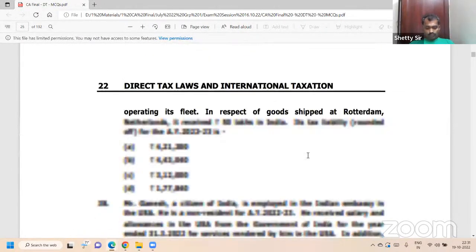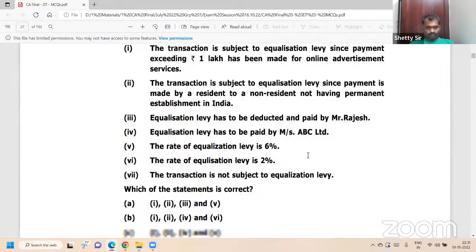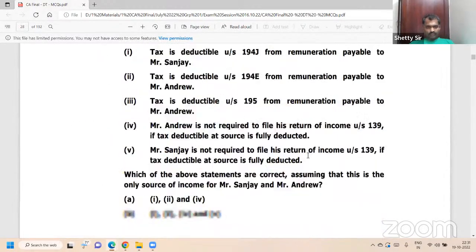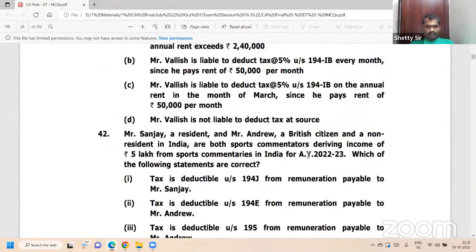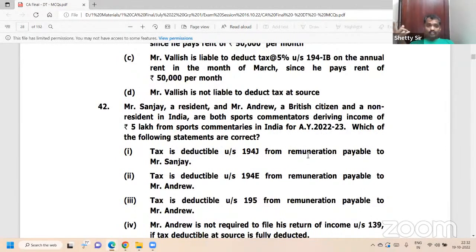Question number 44, only 42. Analytical question. See, a non-resident sportsman, non-resident commentator, and non-resident writing articles are different. If you are a non-resident sportsman, you come under the sportsman category, whereas if you are writing an article, etc., you are normal income. There are two such questions, I will show one.